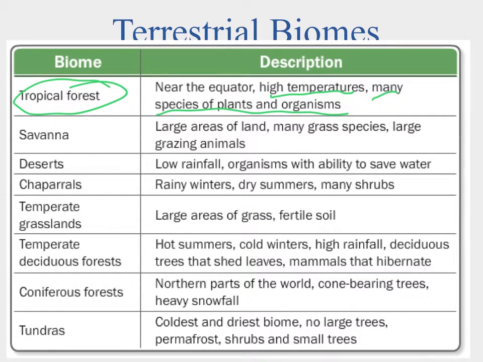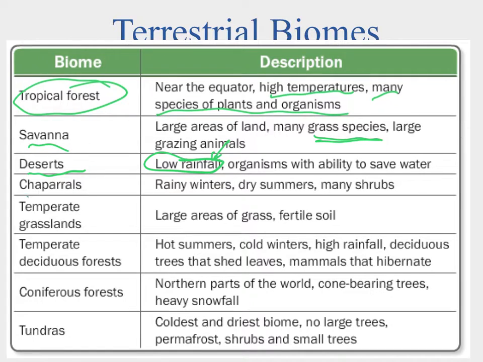Coming out from there, what we have is the savanna, and savannas are going to be large areas of land with grasses. Okay, so we're going to see large grazing animals, and we see that a lot, like in Africa, where you have the African savanna and you have the wildebeest migrations and things of that nature. When you get down to low rainfall, now we're talking about a desert, and that's where the organisms are adapted to save water. Most deserts tend to be warm, but we do have some cold deserts as well, and it's primarily determined by the amount of rainfall that they get.